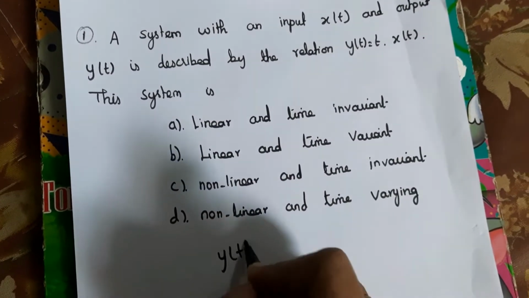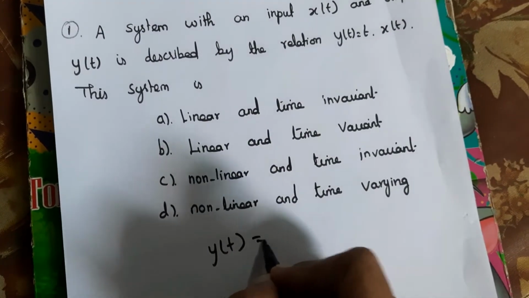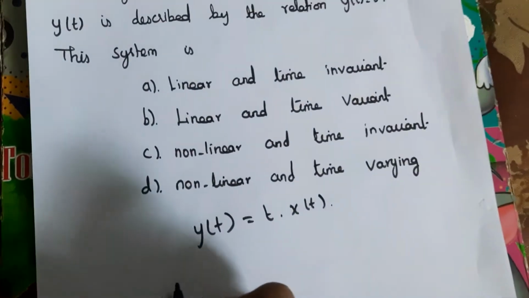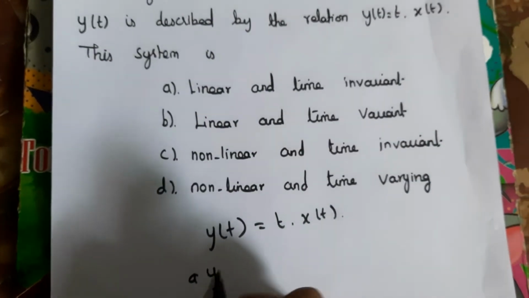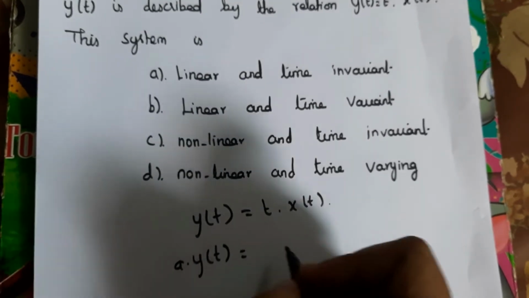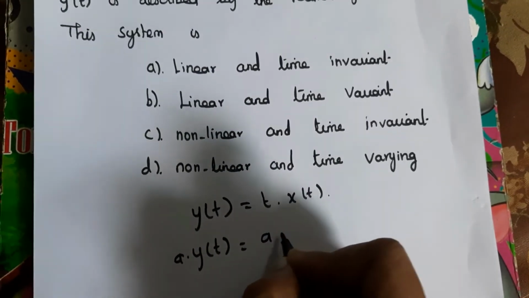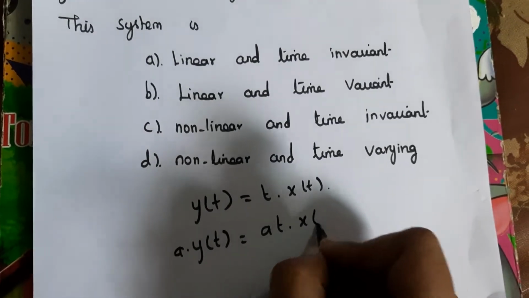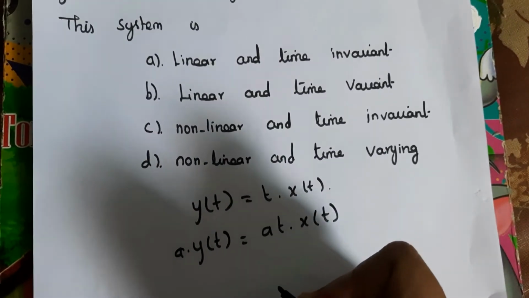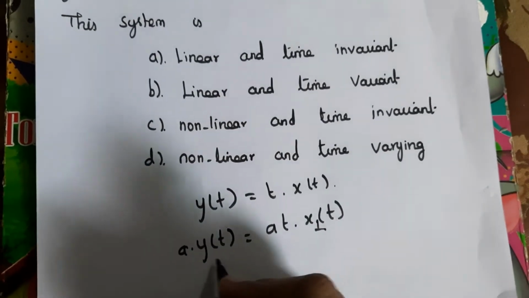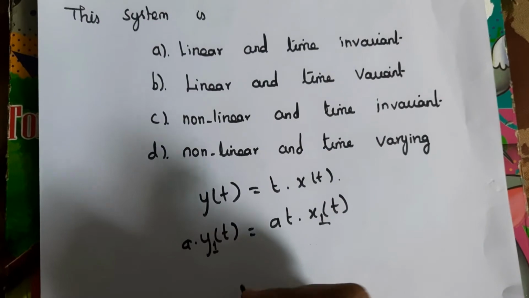Here they have given the relationship between input and output, that is y of t is equal to t into x of t. So if you multiply this output y of t with the parameter a, it becomes a into t into x of t. Consider this one as y1 of t.